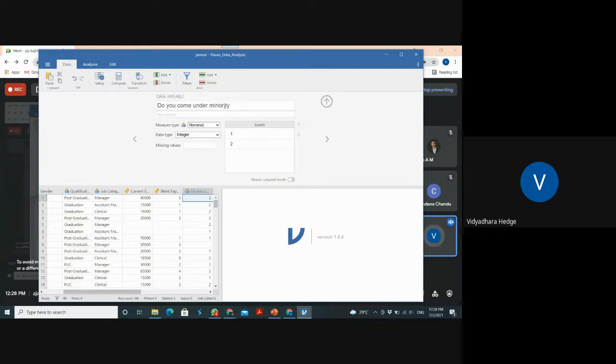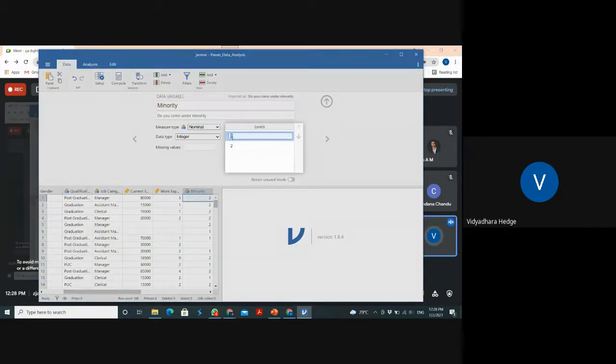Do you come under the minority? It is a dichotomous variable, so the minority is a type of nominal integer. So 1 means yes and 2 means no. Is this all clear to all of you?